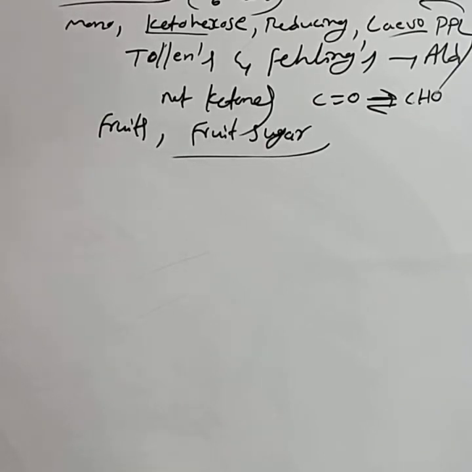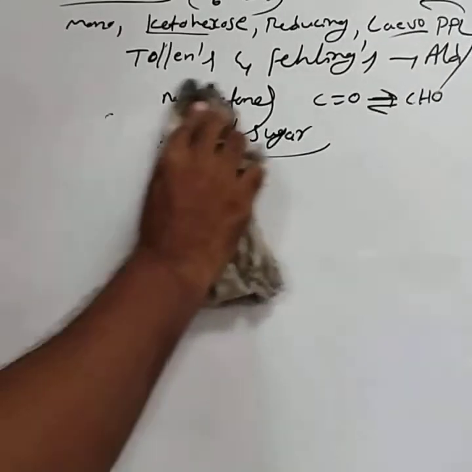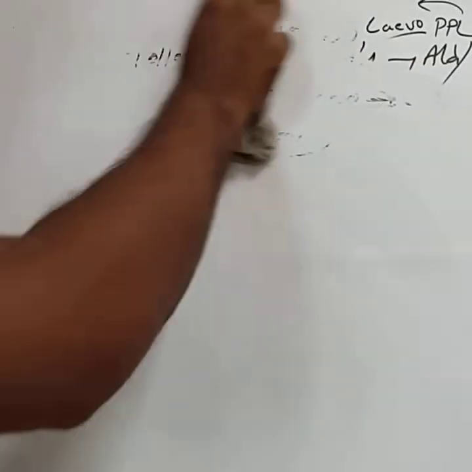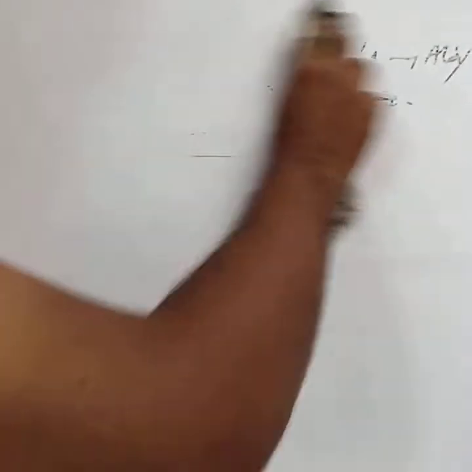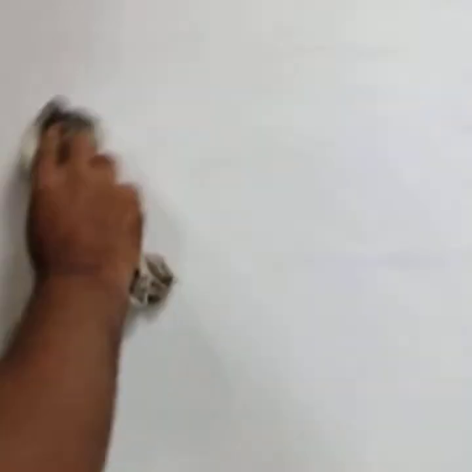Now consider the open chain structure of fructose. In our syllabus, we have to consider only the Haworth structure. To write the Haworth structure, first you have to consider the open chain structure and the cyclic structure.